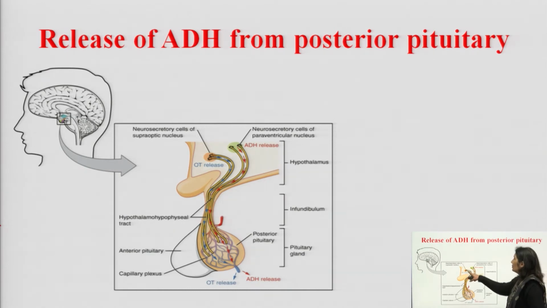This is the neurosecretory cells of the supraoptic nuclei, and this is the neurosecretory cells of the paraventricular nuclei. Here it is synthesized and transported through the hypophyseal tract to the posterior pituitary, and from the posterior pituitary, antidiuretic hormone is released, and oxytocin release also occurs. So, the release of antidiuretic hormone, and how is it regulated?